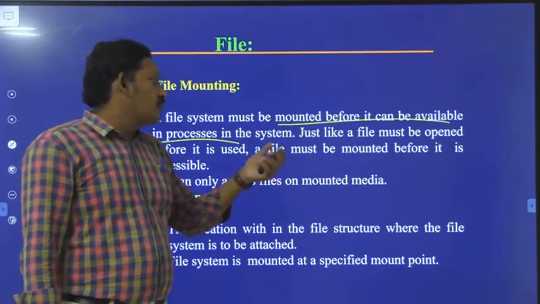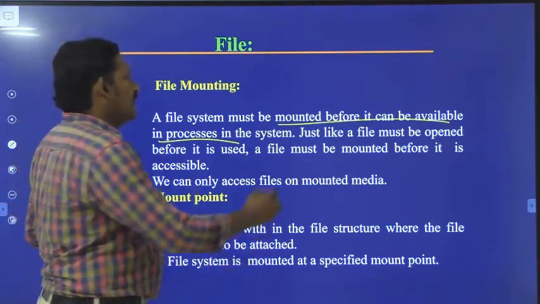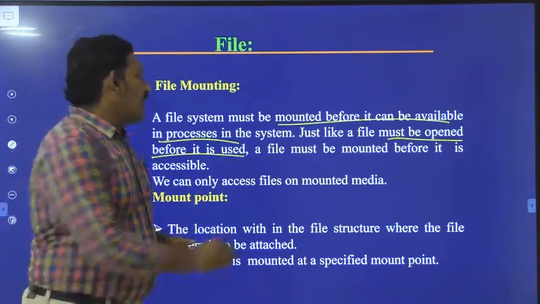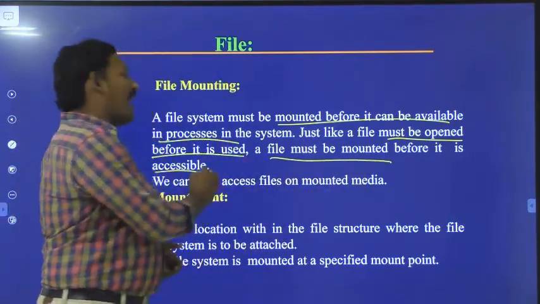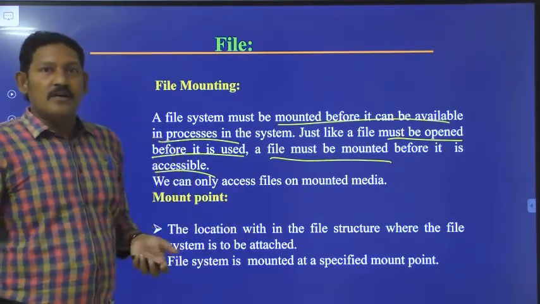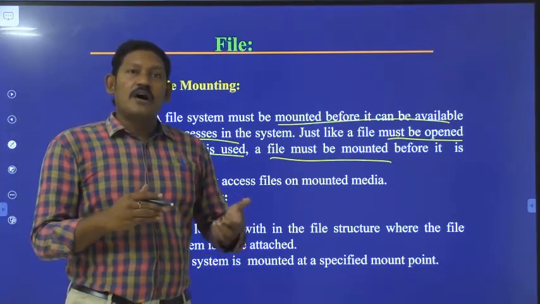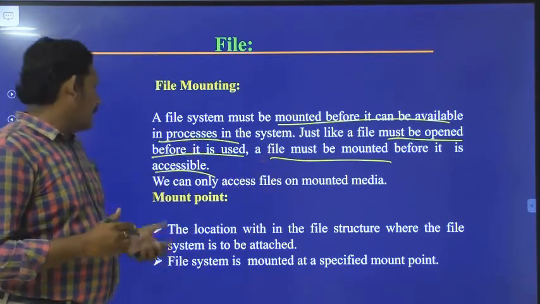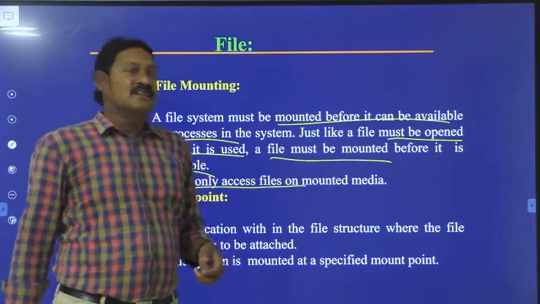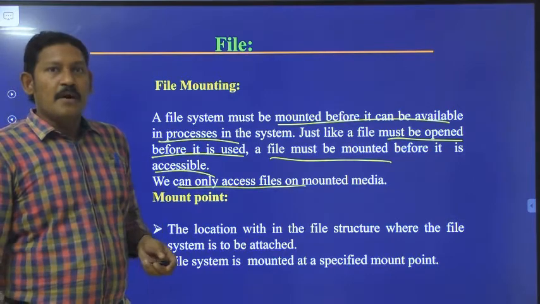Similarly, if you want to perform any operation on a file, first the file should be opened. See here, the file must be opened before it is used. Similarly, a file system should be mounted before it is accessible. Before we access a file, it should be mounted, just like a file should be opened before we access or use it. Here the author is telling that we can only access files on mounted media.